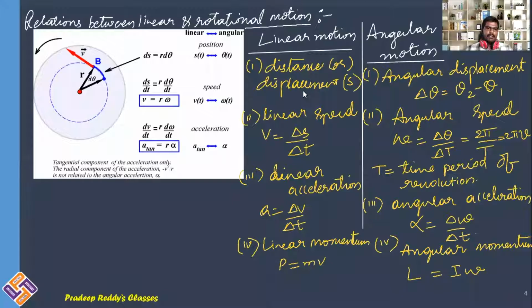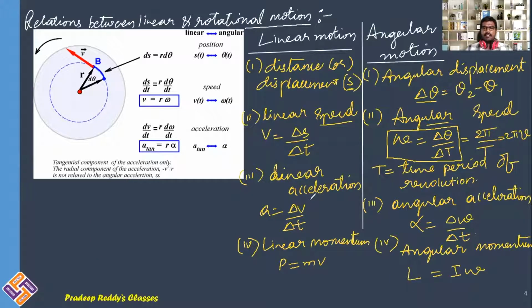Let us compare the terms of linear motion and angular motion. In linear motion, you will be calling linear displacement. In angular motion, we call it angular displacement. Angular motion is simply either circular motion or rotational motion. And coming to linear motion, we call linear speed. Here it is angular speed denoted with omega. Omega is equal to delta theta divided by delta t. T is the time period of revolution. How much time it takes for one complete revolution is called the time period of the revolution.